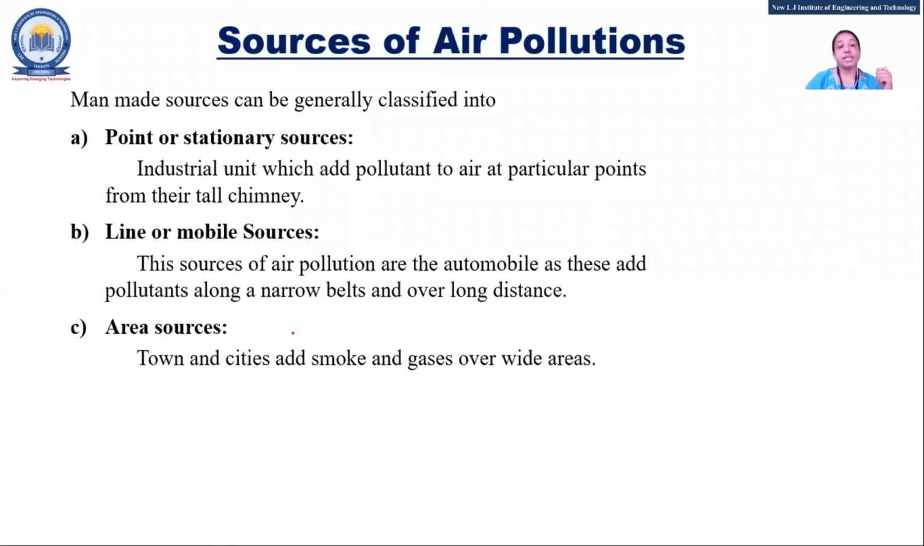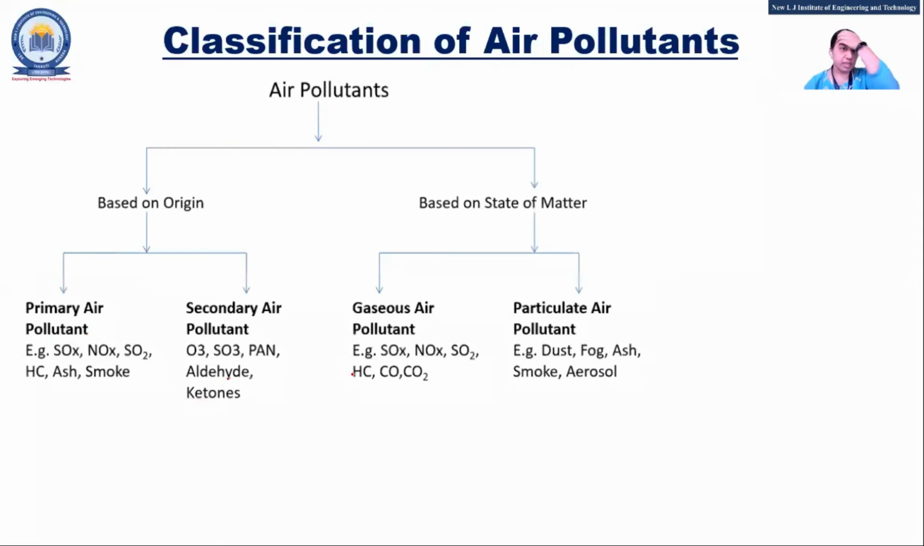Fine. So again, there are three basic categories: point and stationary, that means fixed location, right? There is not that much wide range. Line and mobile, that means vehicles, right? So they are going to cover a long distance. Area, that means either a city or some small area. So that is a wider range than the line. Point, that means fixed. Okay.